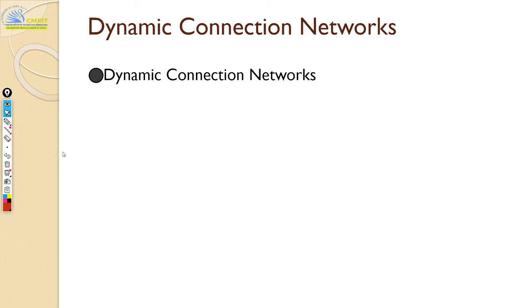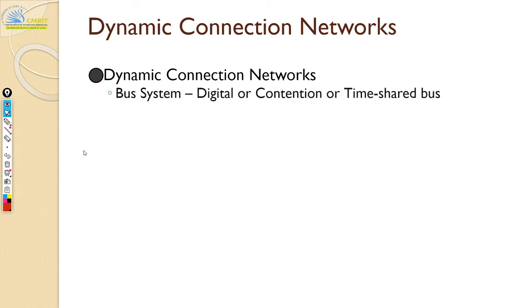But there are some advantages and some disadvantages. To overcome all the disadvantages of the static connections, we have dynamic connection networks, and they are very useful when you need a network on chip. On a chip you cannot afford to have static connections. It becomes way too unwieldy. So mostly dynamic connection networks are suitable for system on chips.